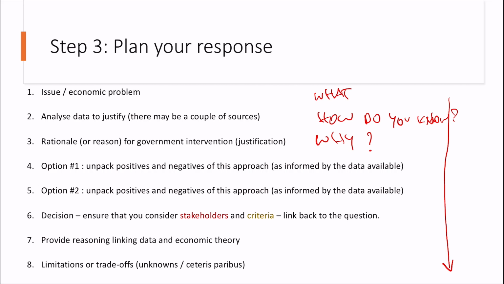Typically then, in previous years, there's been 2 different options balanced. Go back and check those questions from previous years. You'll see those 2 options there. Come to a decision that makes sure you consider stakeholders and criteria. Make sure you are very, very clear on your question. Provide reasoning, linking data and theory. I reckon we should do this. This is probably the best outcome because economic theory tells us blah, blah, blah. Before you go any further though, always acknowledge, are there any limitations or trade-offs, any unknowns? Apply ceteris paribus. Make sure you always think, well, we can only base this on the data that's in front of us.